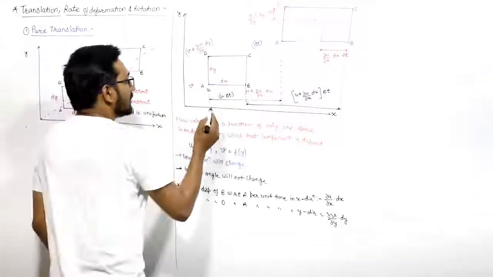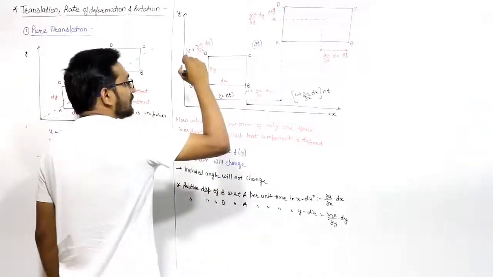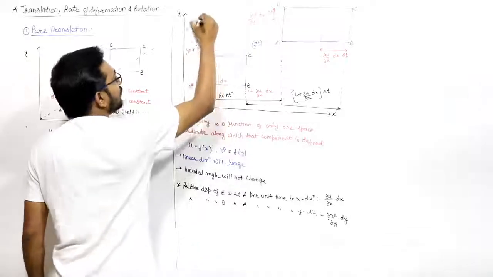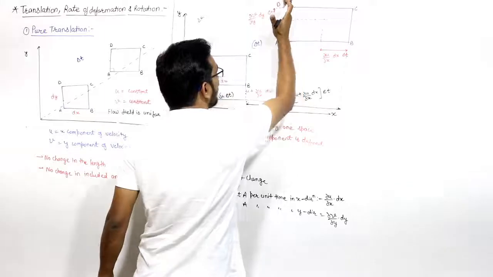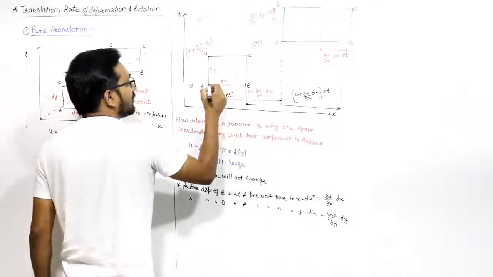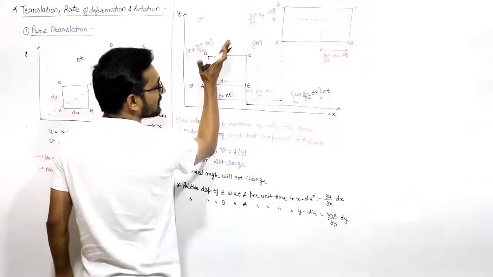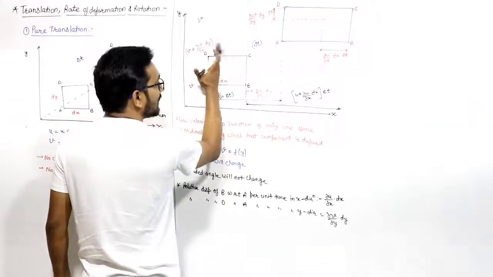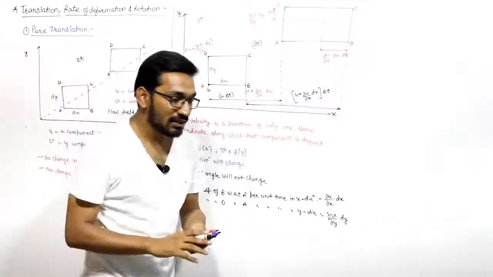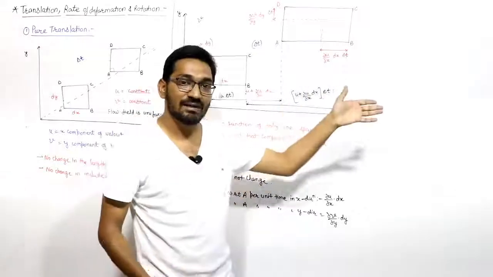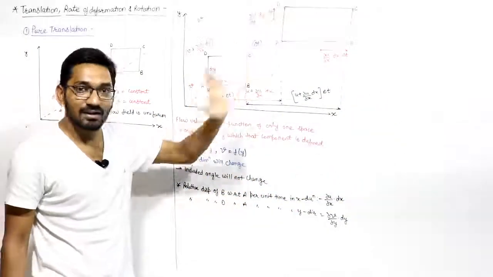If v, the y component of velocity, is a function of x, then when this line is moving in this direction and comes here, it may be the case that this particle is moving with less velocity and this particle is moving with more velocity in x direction, so they may tilt like this, they may deform like this. There should be a change in angle, because in the x direction the y component changes. But here the y component is not changed, so the sides move parallelly from their initial position without any change in the included angle. Sides will move in the parallel direction only.